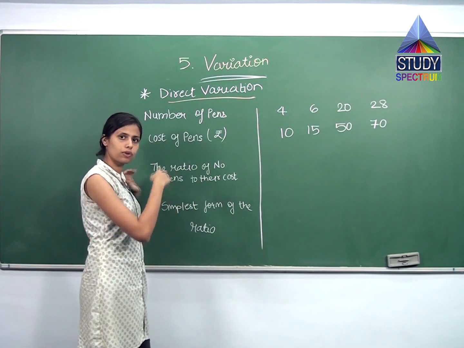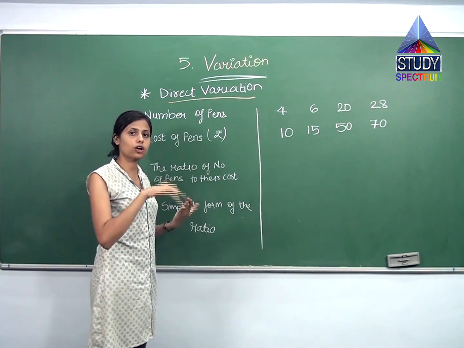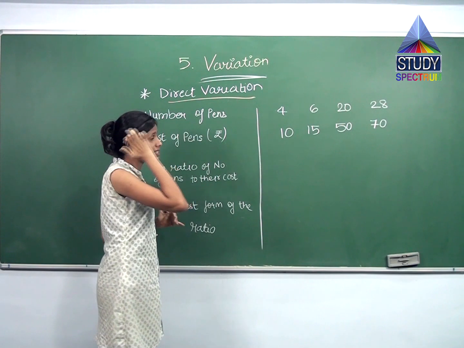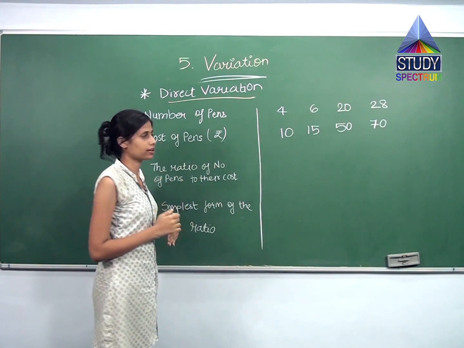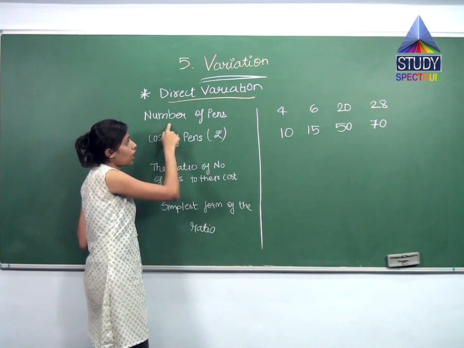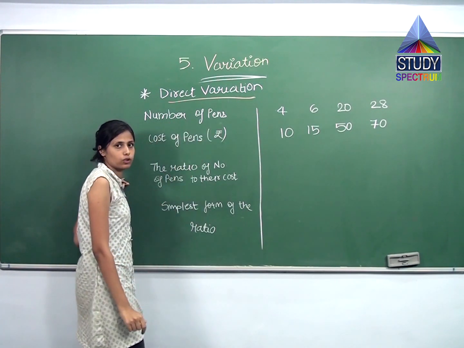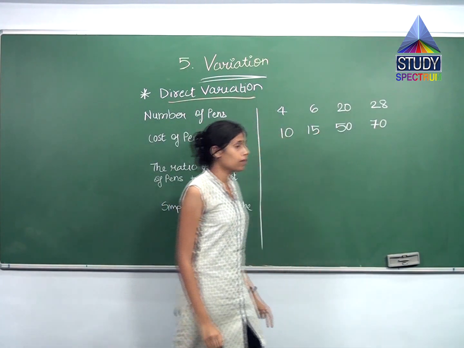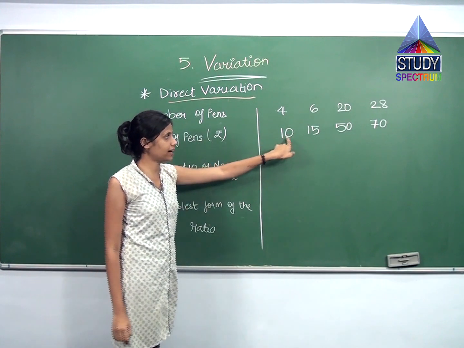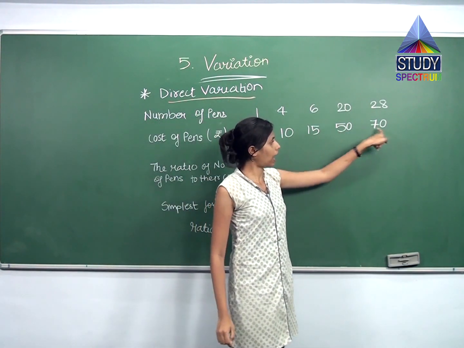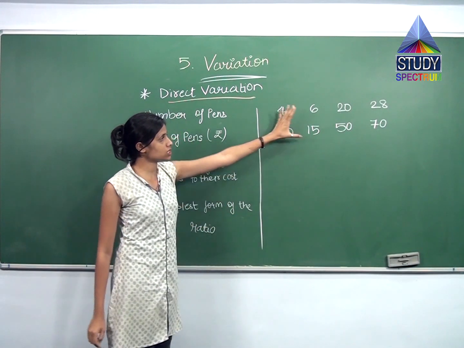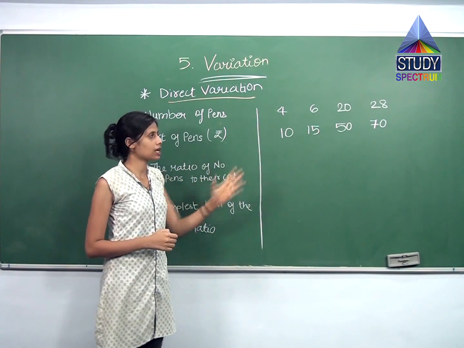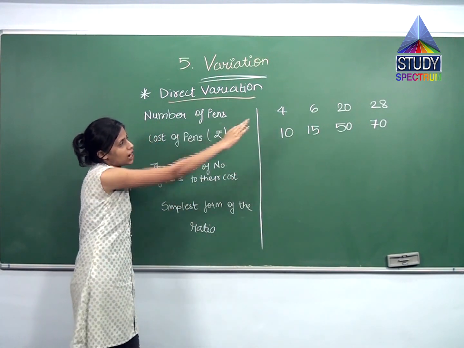Direct variation means what? The first example: students are increasing, the contribution is also increasing. So both are increasing or both are decreasing. That is the same trend, either increasing trend or decreasing trend. So over here I have one example in which number of pens and cost of pens are given to us. Number of pens 4, 6, 20 and 28. And the cost of these pens are how much? 10, 15, 50 and 70 respectively. So this is given to us, that is number of pens and the cost in rupees of these pens. They're asking you which type of variation is this.